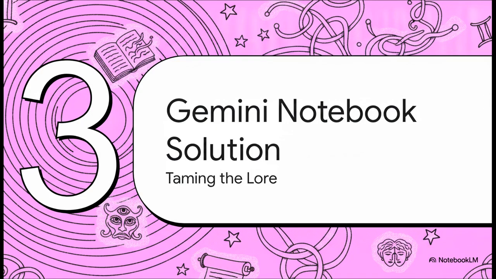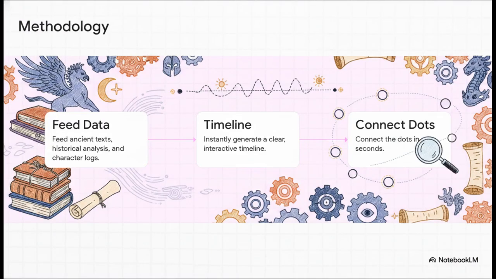Moving to Section 3, the Gemini notebook solution, taming the lore. Now, we don't just point out problems here, right? We find structured solutions. If human memory isn't enough to track a dozen versions of a single myth, we need a methodology that instantly turns this mass of contradictory myths into a clean, searchable archive. It's basically a 3-step process. Step 1, we feed the Gemini notebook all the ancient texts, historical analysis, and detailed character logs. Step 2, the tool instantly generates a clear, interactive timeline. And Step 3, we connect the dots in seconds. What used to take weeks of cross-referencing dusty library books can now be synthesized immediately. It is a real game changer.